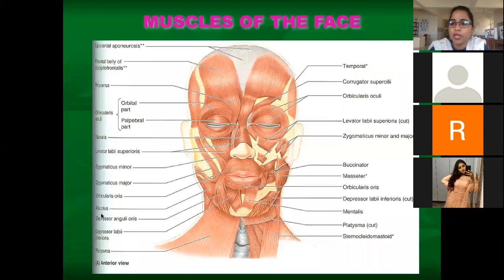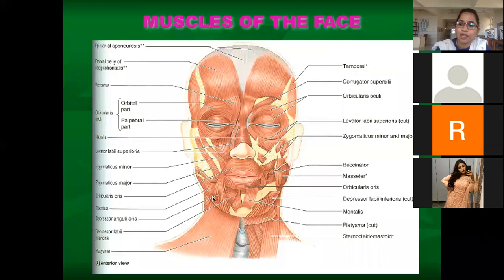Risorius. What are the muscles? Levator anguli oris, risorius. What is this risorius? This is an extended part of the platysma. In the neck, we have a big sheet of subcutaneous muscle which is called platysma. That platysma comes till here, and from the angle it extends into the angle of the oral cavity. So that portion is called risorius. Clear, all of you?